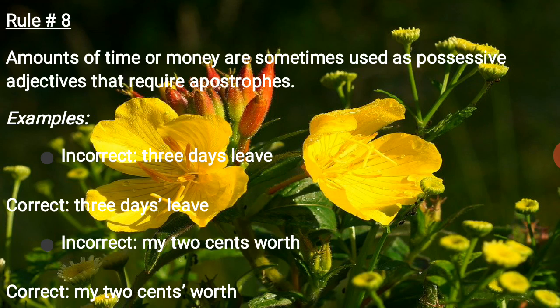So this is the difference in how to use possessive adjectives with an amount of time or money. The amount of time is days: 3 days' leave. So this is the right way to use an apostrophe when mentioning time or amount.